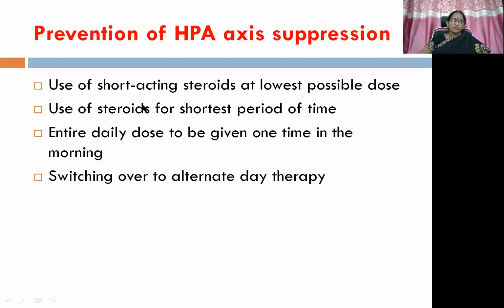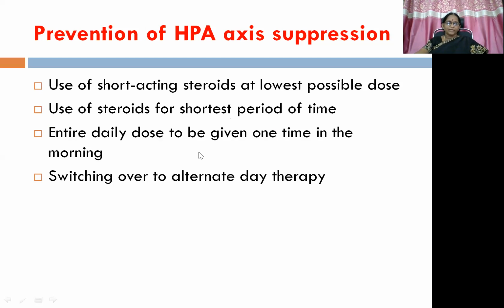So, we can choose short-acting steroids at the lowest possible dose, or use steroids for the shortest period of time, or give the entire daily dose one time in the morning, mimicking the diurnal variation so that it will not give dreaded adverse effects, or switch over to alternate day therapy after the initial loading dose therapy. Okay, these are the various steps through which we can prevent the HPA axis suppression with high dose therapy.